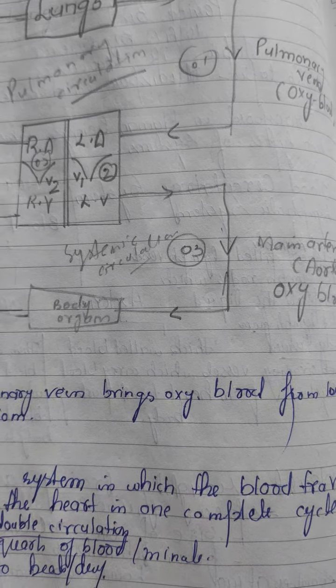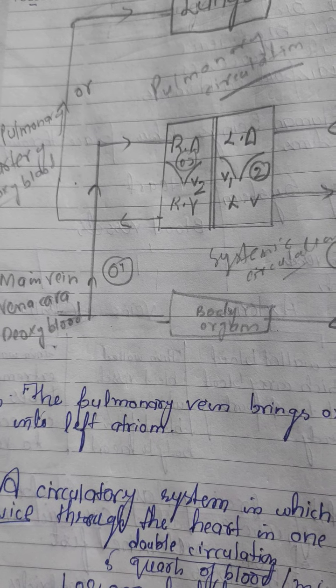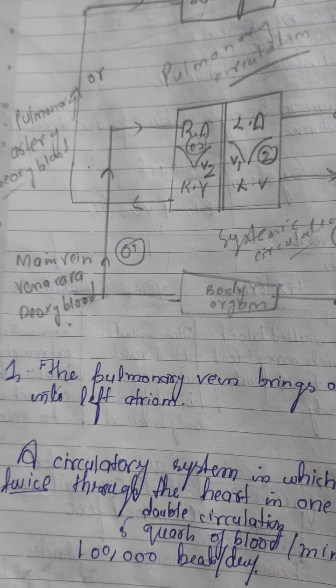And when this oxygenated blood reaches our body cells, it becomes deoxygenated because respiration takes place, and oxygen releases energy from food, and the blood becomes deoxygenated.